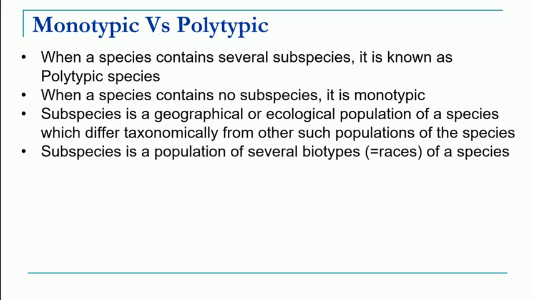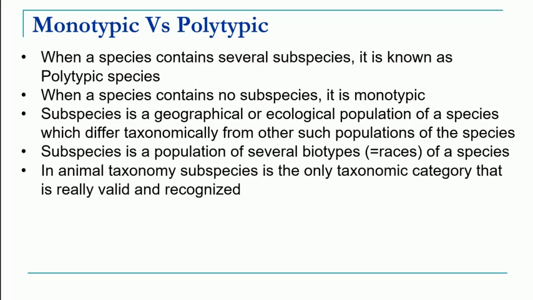A subspecies is a population of several biotypes which can be referred to as races of a particular species. In animal taxonomy, subspecies is the only taxonomic category below species that is considered valid and recognized.